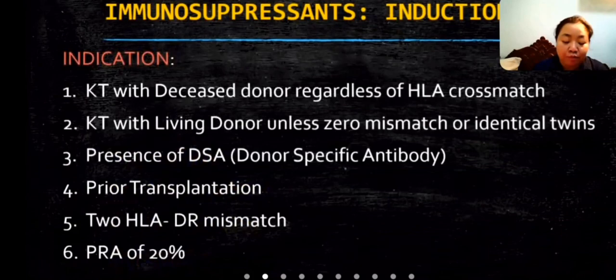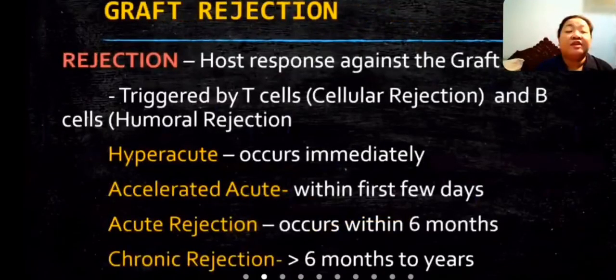Indications: KT with a deceased donor regardless of the HLA crossmatch. KT with a living donor unless zero mismatch or identical twins. Presence of DSA, donor specific antibody. Prior transplantation, 2 HLA DR mismatch, PRA of 20%. Rejection, the host response against the graft, is triggered by T cells as I said before.